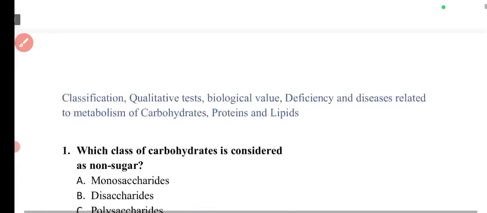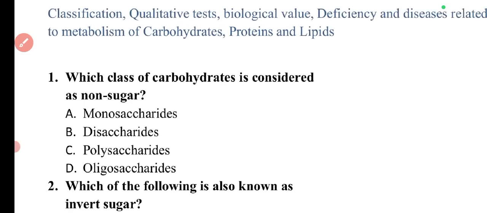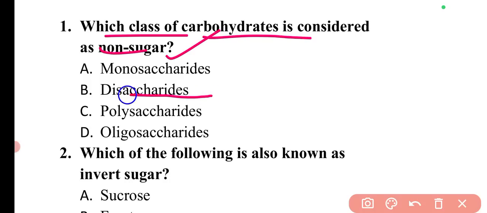So let's start. Our first topic is carbohydrates, proteins, and lipids. Let's start with the first question. Which class of carbohydrate is considered as non-sugar? The non-sugar class is polysaccharides, so here option C will be the correct answer.